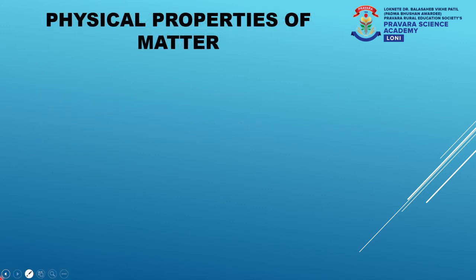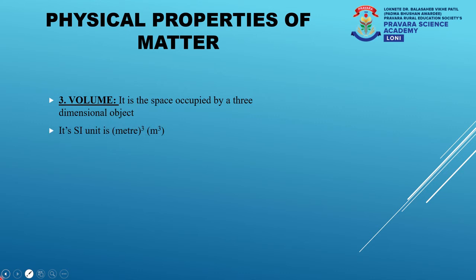Moving ahead, let us understand the third measurement which is used for studying the physical properties of matter. And this is the property of volume. Volume is nothing but the space occupied by a three-dimensional object. The SI unit of volume is meter cube.